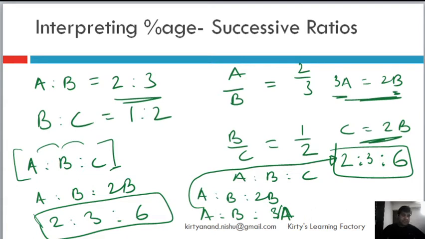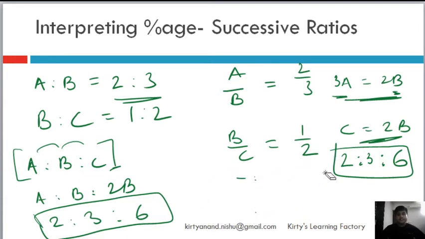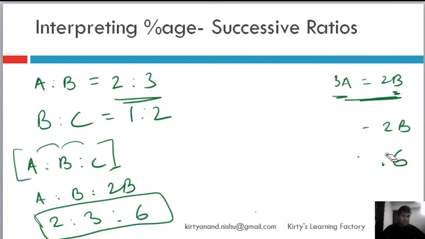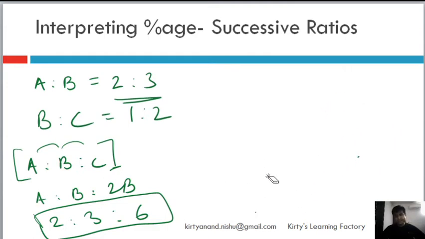So basically this tells us a direct comparison between 3 things instead of 2 things, and we can find out the successive ratios for 3 things, 4 things, 5 things, 10 things. We just need to know how they are interrelated, like how we knew here. Now you must be thinking that what does this have to do with percentage?